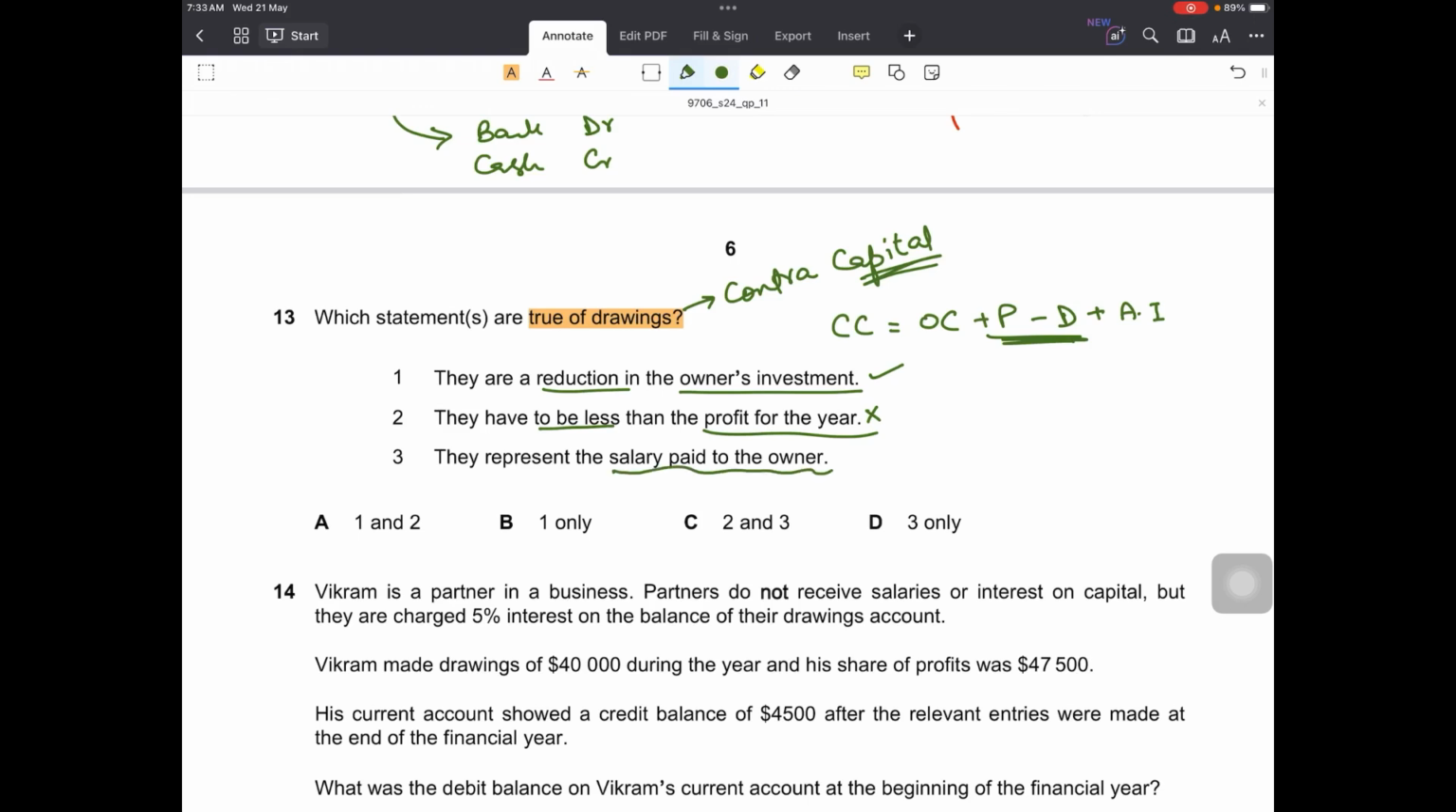Third is they represent the salary paid to the owner. No, if the owner wants a salary, it can be incorporated in some other way, but drawings represent a reduction in capital. That is why they are called a contra capital account. They are not an expense for the business. No, they are not recorded in the operating expenses or in the statement of profit or loss. They are recorded in the statement of financial position, right? So only one is correct, which is B.